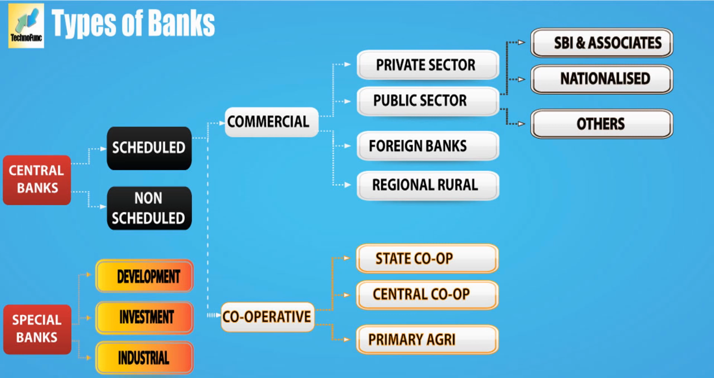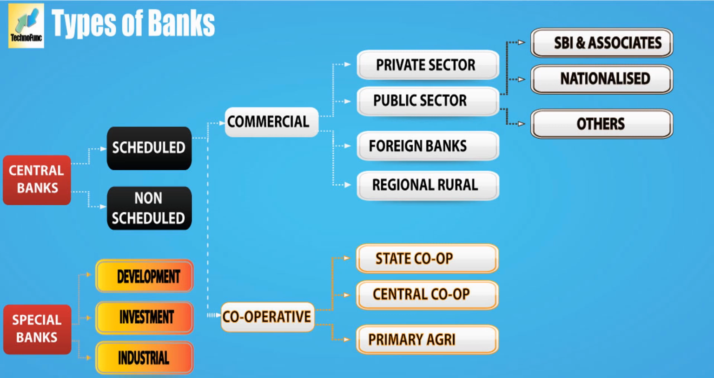Regional rural banks, these are banks which are specially set up in rural areas, local areas, to develop the rural areas. When it comes to the public sector, again we have different types in that. In the public sector, you have SBI and associate banks. Now there are no associates because you all know that all the 7 associate subsidiary banks merged with SBI. Now we have only one, that is State Bank of India, that is a public sector bank.